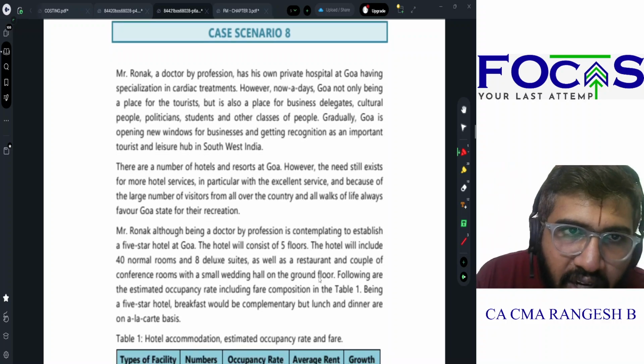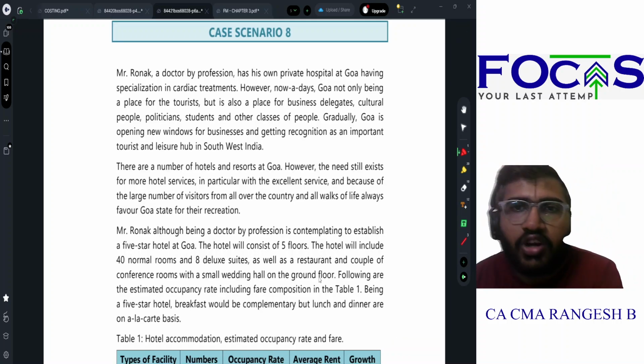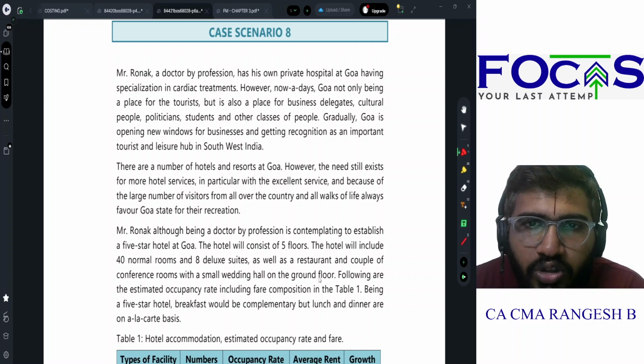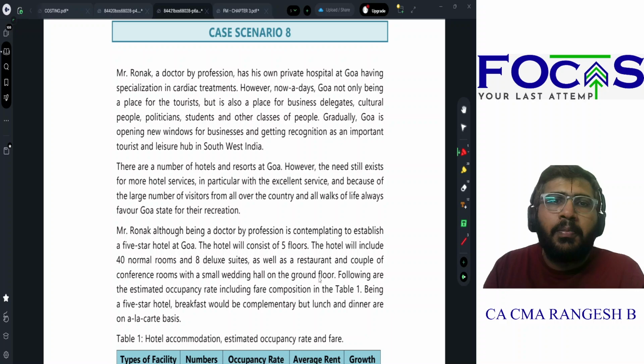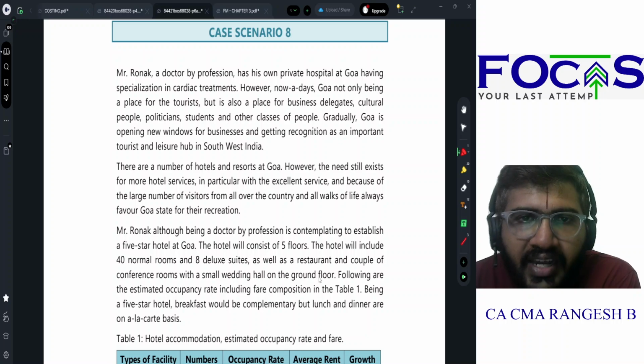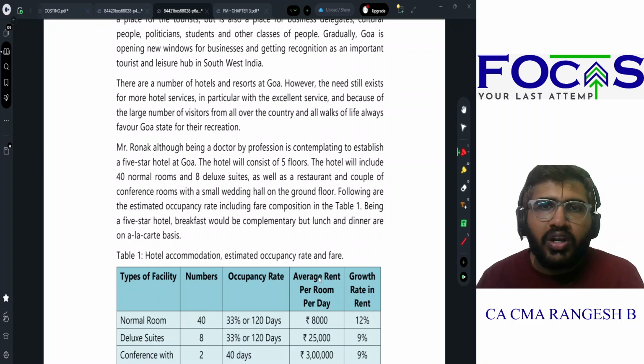Let us go to case scenario 8. Mr. Ronak, a doctor by profession, has his own private hospital at Goa having specialization in cardiac treatments. However, nowadays, Goa not only being a place for tourists, is also a place for business delegates, cultural people, politicians, students, and other classes. It is opening new windows for businesses and getting recognition as an important tourist and leisure hub in Southwest India. There are a number of hotels and resorts at Goa.